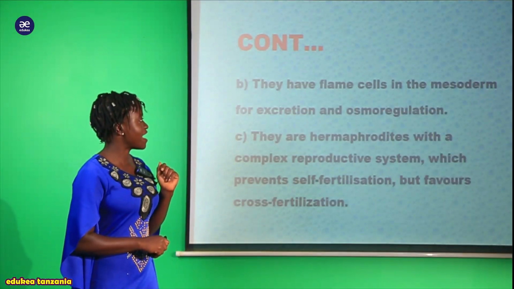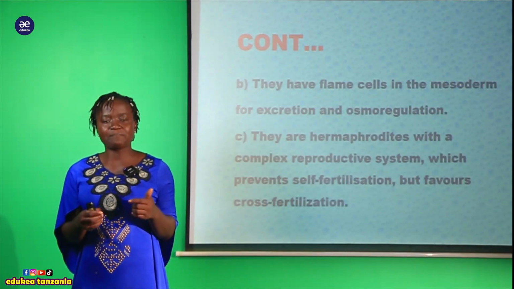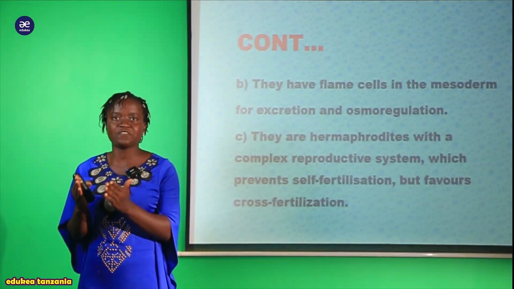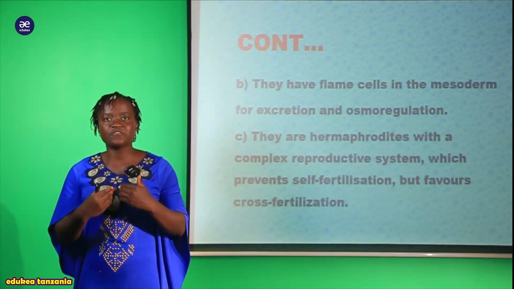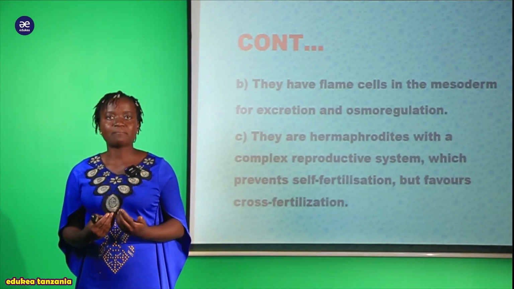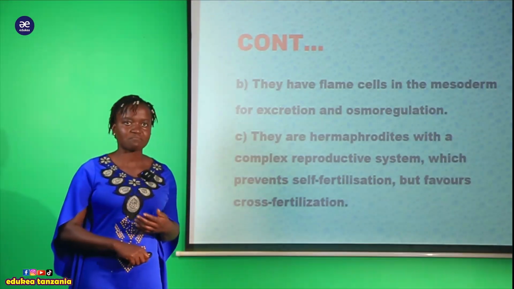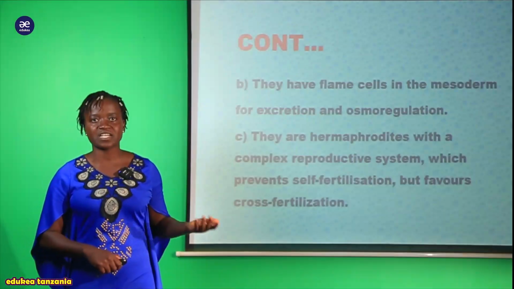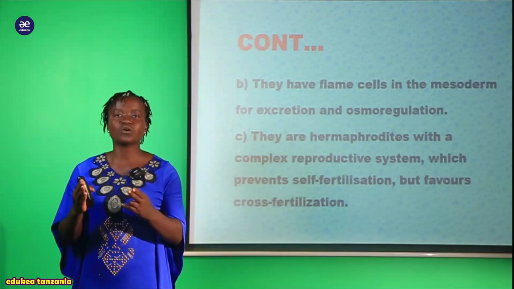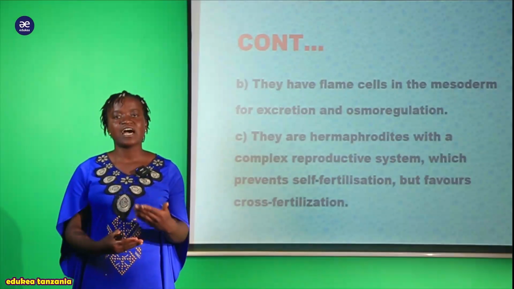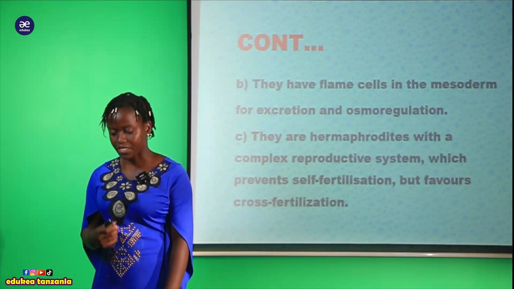Hiyo ndiyo maana ya hermaphrodites. Sasa hii hermaphrodites, hawawezi wakafanya self fertilization, kwa maana kwamba they have a structure ambayo ina prevent this self fertilization, but it favor cross fertilization, meaning that within the reproduction process to occur, they need two organisms so that they can facilitate the fertilization process to occur very easily in this organism.